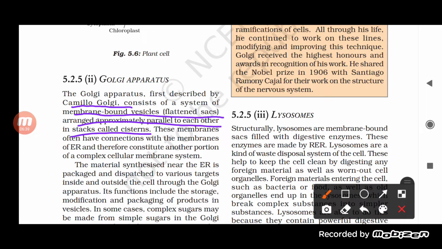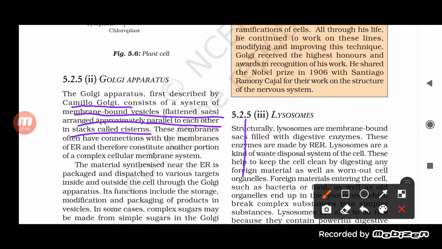So the first part, the flat sac-like structure, is the cisterna, and these membranes have a connection with the endoplasmic reticulum, and therefore it constitutes another portion of the complex cellular membrane system.